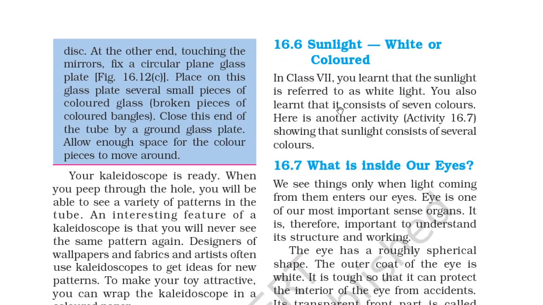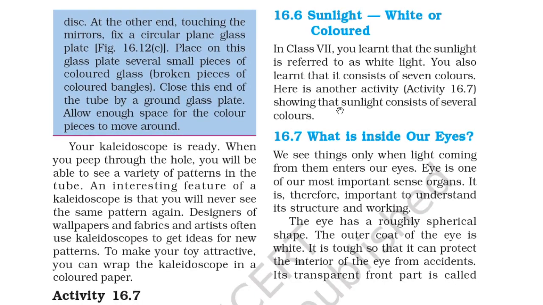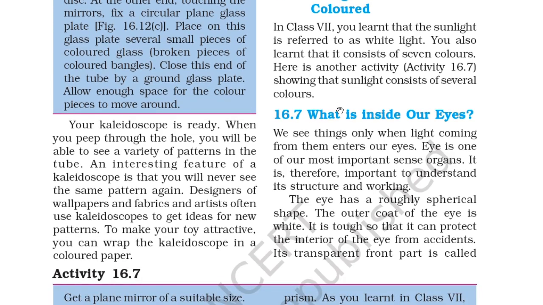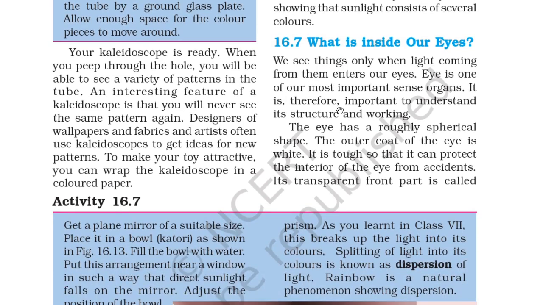16.6, white or colored. In class 6 you learned that sunlight is referred to as white light. You also learned that it consists of 7 colors. Here is another activity, figure activity 16.7, showing the sunlight consists of several colors.